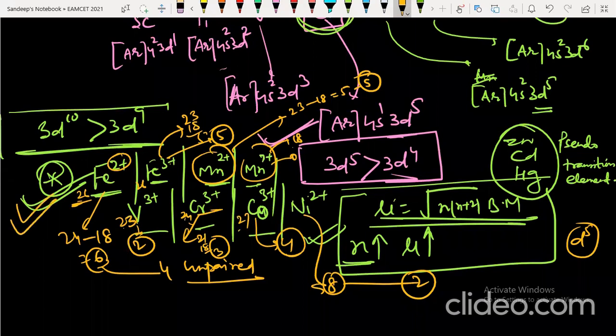This is another important question. So the first topic is isoelectronic, the second is electronic configuration, and the third is finding unpaired electrons with magnetic moment, that is the spin only formula. This is the third most important question.